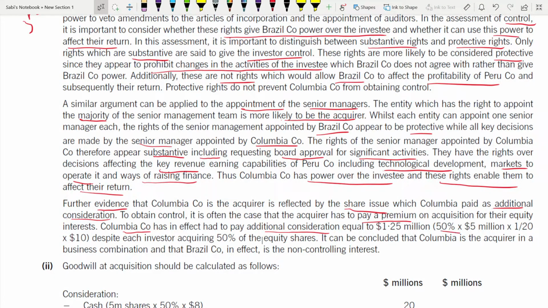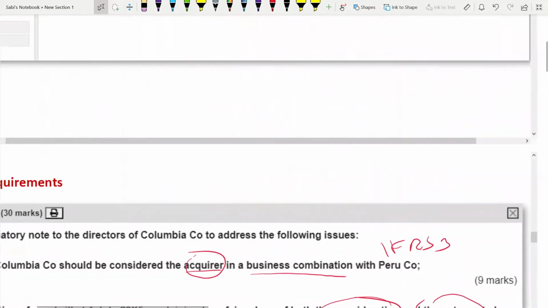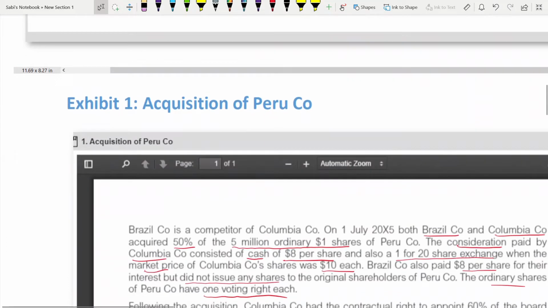So it's 50% into 5 into 1 over 20 into 10. Despite each investor acquiring 50% of the equity shares, even though each has 50% of equity shares, when it comes to control, it is Colombia who has the control. Let us now check how we got 50% into 5 into 1 over 20 and all.